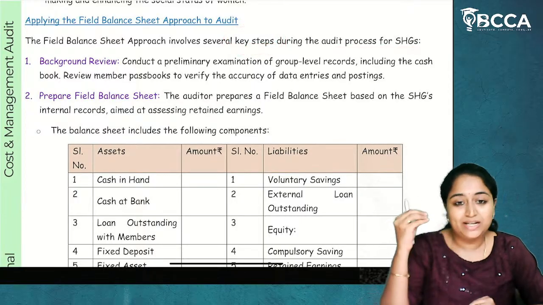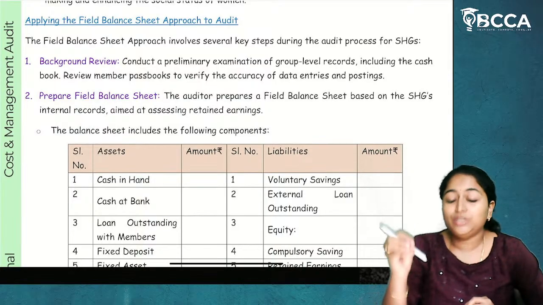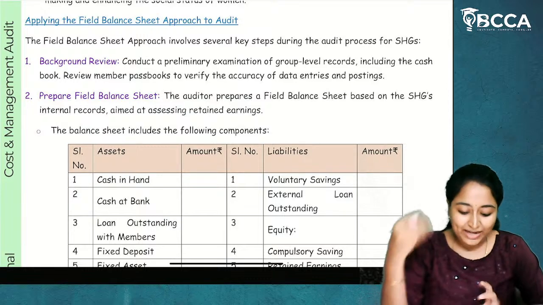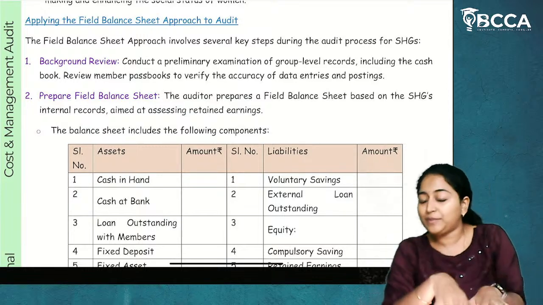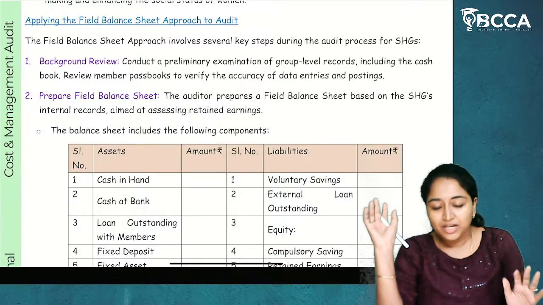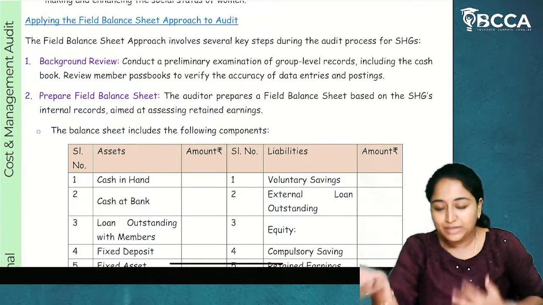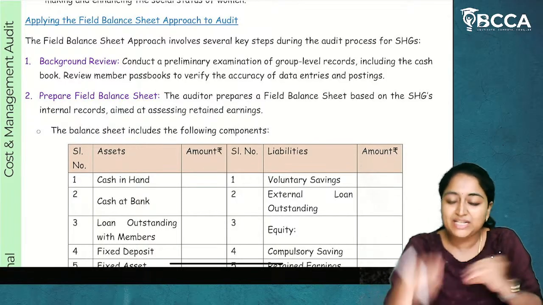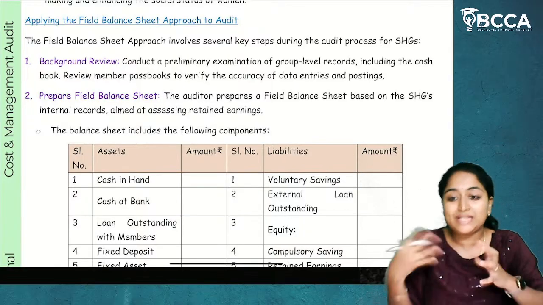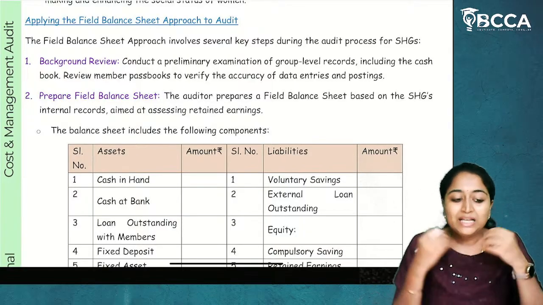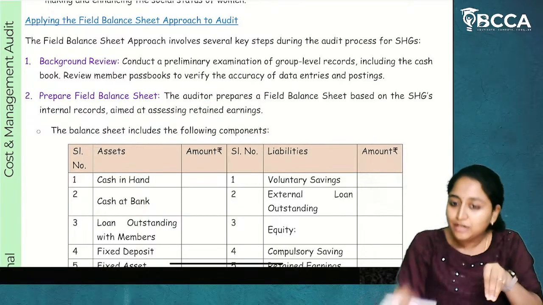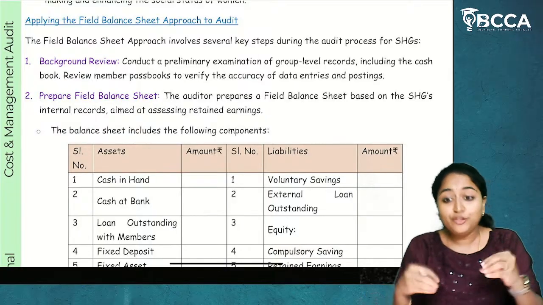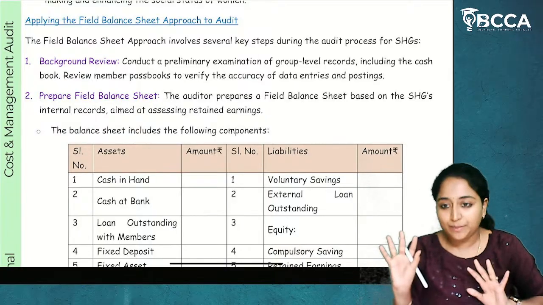And importantly, I thought to tell you this: if you know real life examples, or if you can create your own examples when writing these kinds of audit answers, not only for this particular topic but any other topic, then in my regular class I have taken lots of examples to make you understand each and every concept. If you remember those examples and if you have taken my regular class, I have suggested to my students to make a note of those examples, remember them and write them in the examination. If you know real life examples, then present them in the examination.